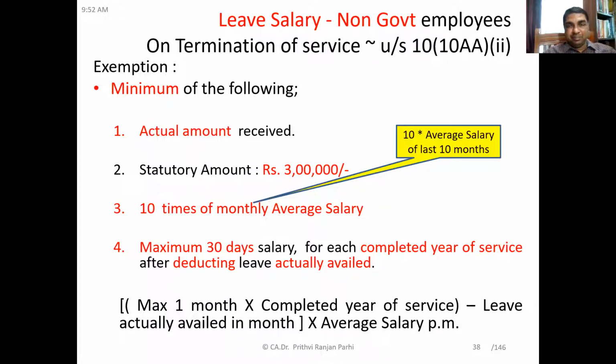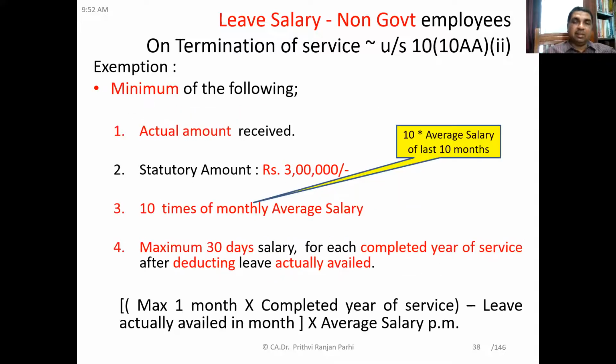Okay, so maximum 30 days salary has to be taken for each completed year of service after deducting leave actually availed. So these are the 4 limits. We need to find out the amounts of these 4 points. Then we find out the minimum of those. That minimum amount will be exempted, but the remaining amount of leave encashment received is taxable.